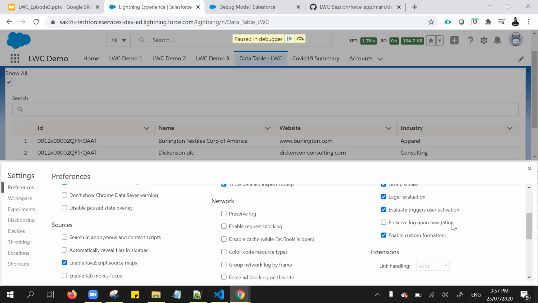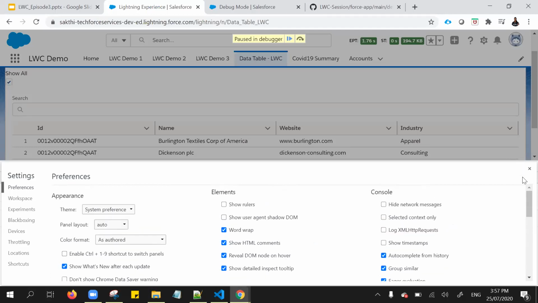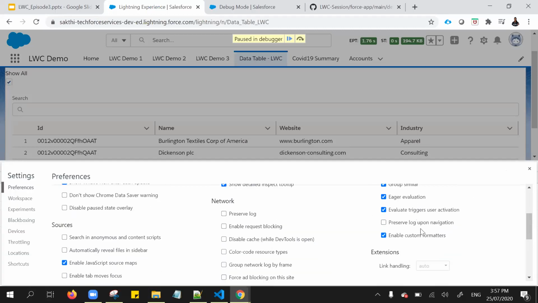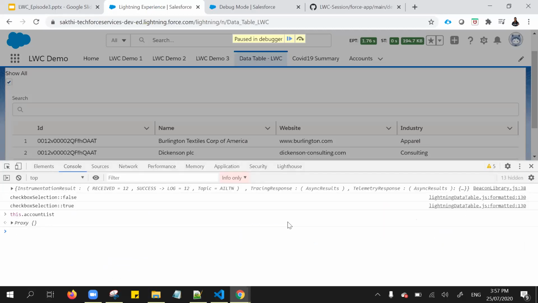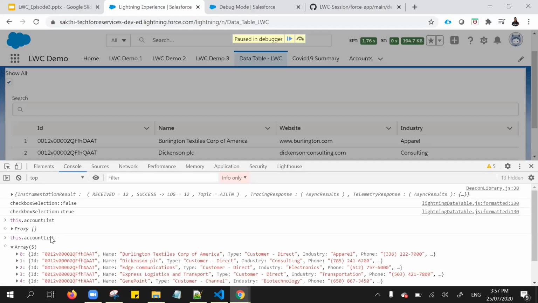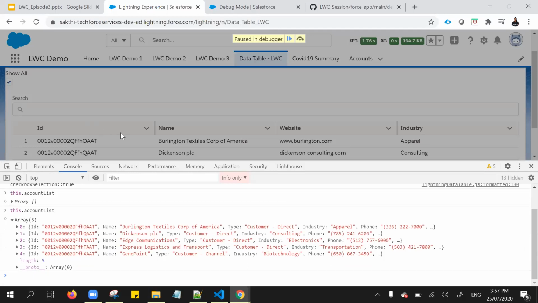By default, it's not enabled. So make sure we enable it under the settings, right? So go to the settings, and under the console, in that last item, enable custom formatters. So make sure to enable. Now let's print the same thing, account list. Now we are getting that array, whatever we are getting from the result. So this is the easy way of debugging from the Google Chrome inspector.